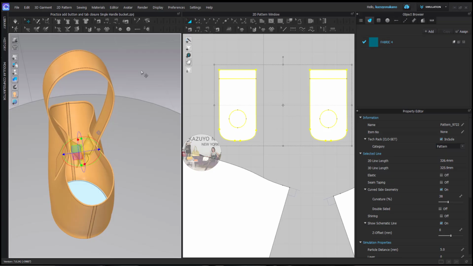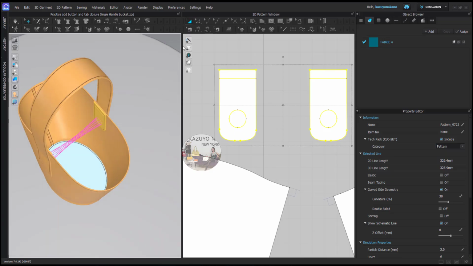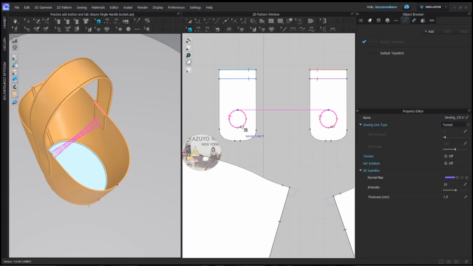Turn on simulation with zero gravity. The tabs will close and the final shape of the bag will be formed.